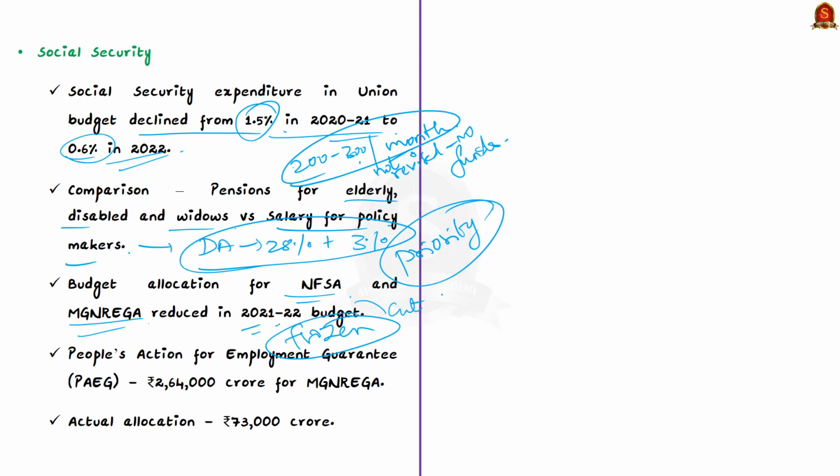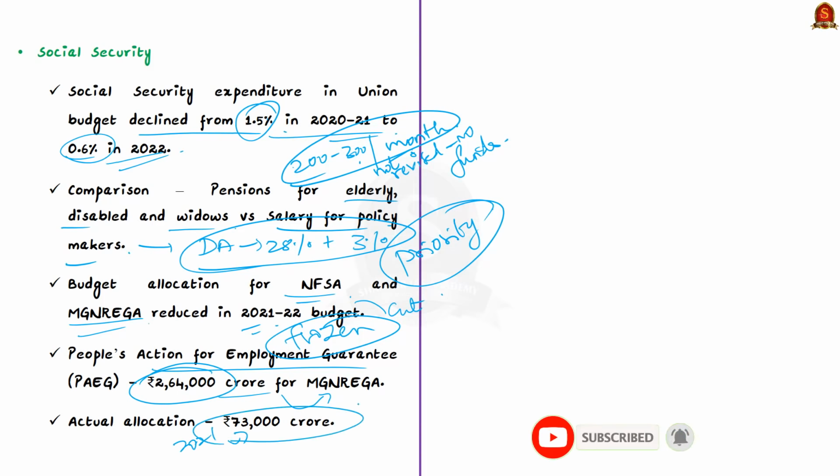According to the People's Action for Employment Guarantee, approximately 2,64,000 crore will be needed to guarantee 100 days of work for currently active job cards. But the government in the 2021 budget allocated only 73,000 crore. This budget must be increased to prevent people from falling into extreme poverty.